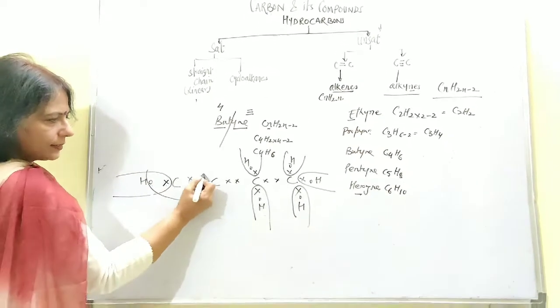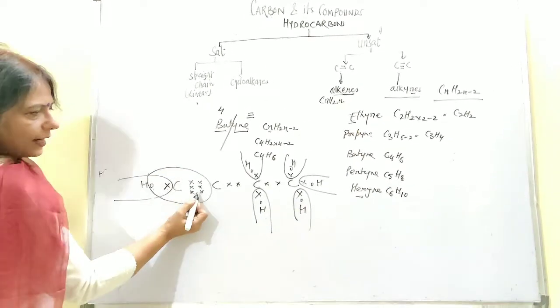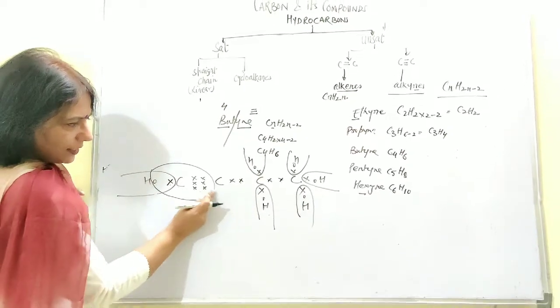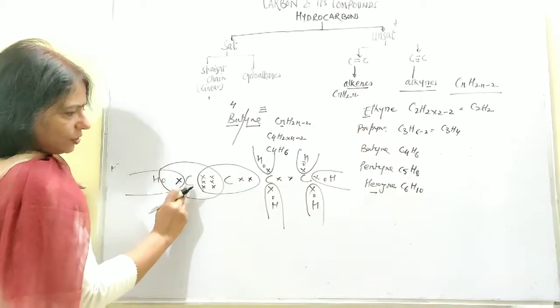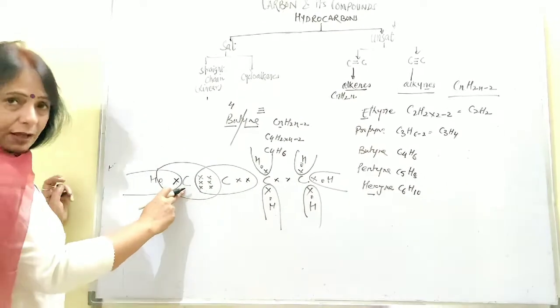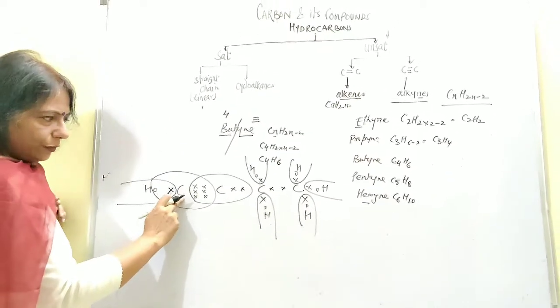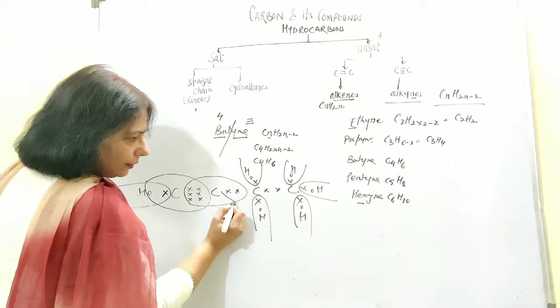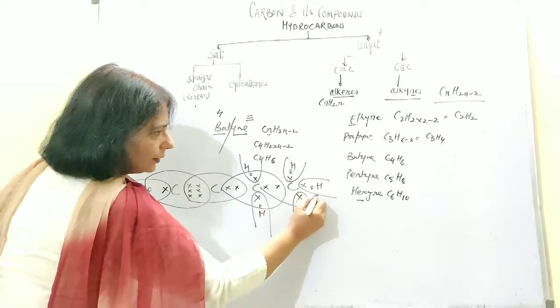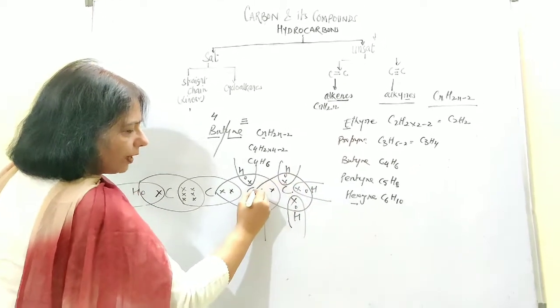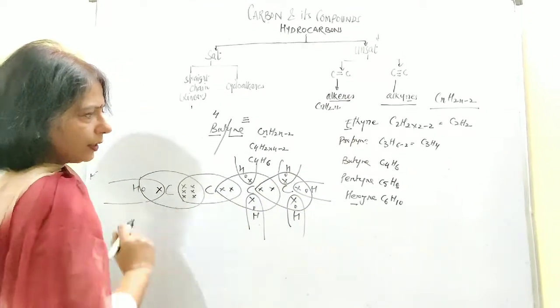This carbon has completed its octet. Exactly in a similar way, 6 this side and 2 this side, the octet has been completed, because this carbon has shared 3 electrons this side. So definitely it will be getting 3 from that side, and this way this carbon atom, then finally this carbon atom, 1 with the carbon atom and 3 from the hydrogen atom.